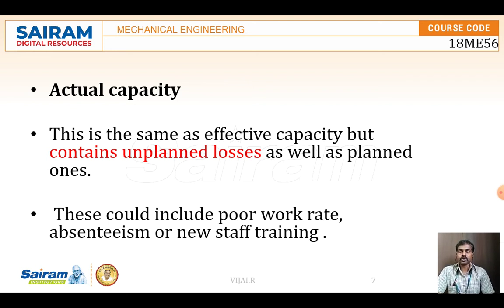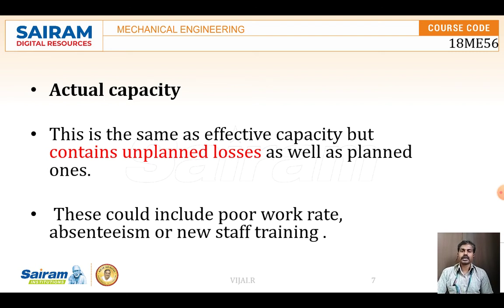If we know the actual capacity, sometimes suddenly, due to a breakdown or accident, a machine can stop. So the work rate, the output of the machine that we are getting, is the actual capacity of the machine, right? So sometimes, some days,